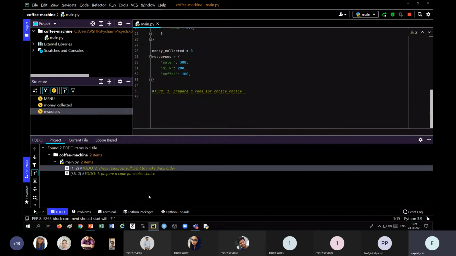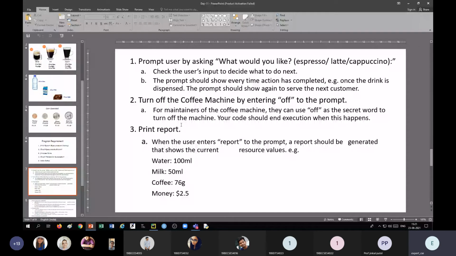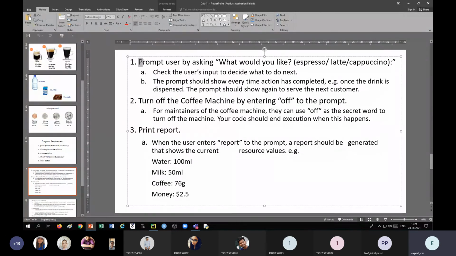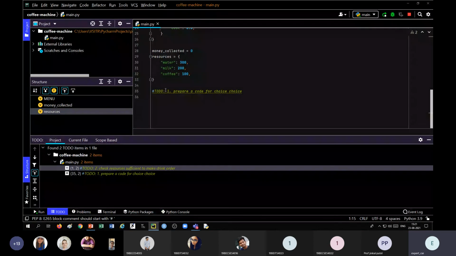So our first step, let me go to our file. Here the first step is to prompt the user by asking what would you like: espresso, latte, or cappuccino. Let me copy the exact message from this file and print it.